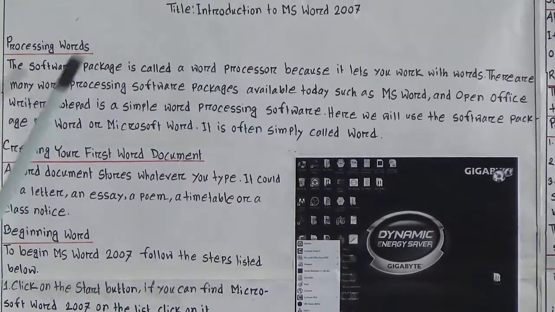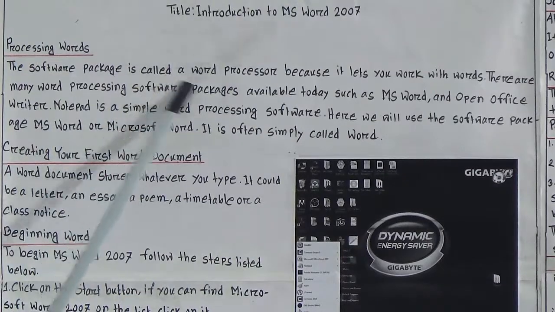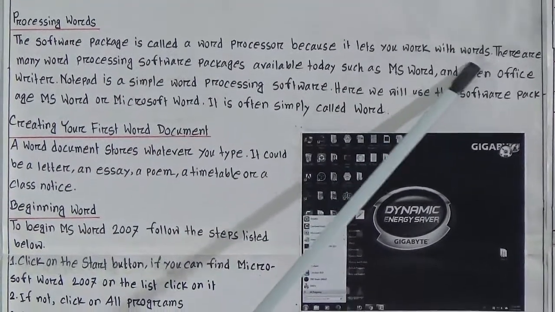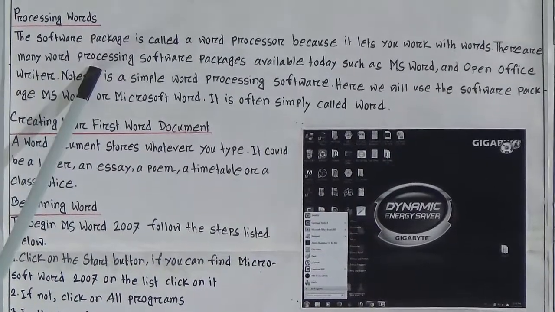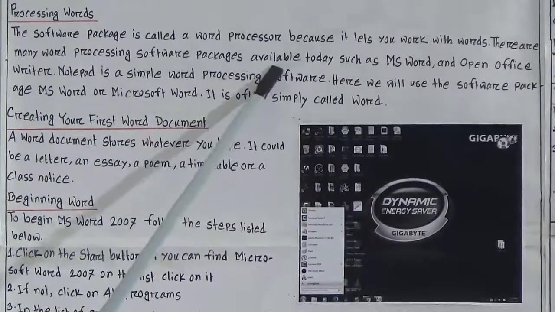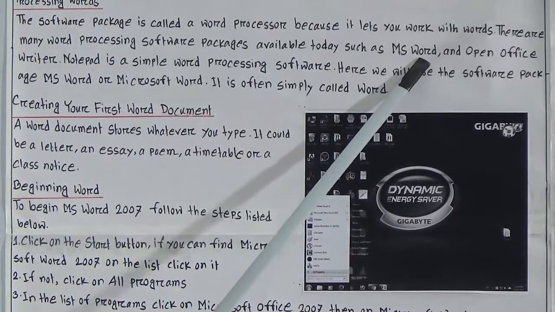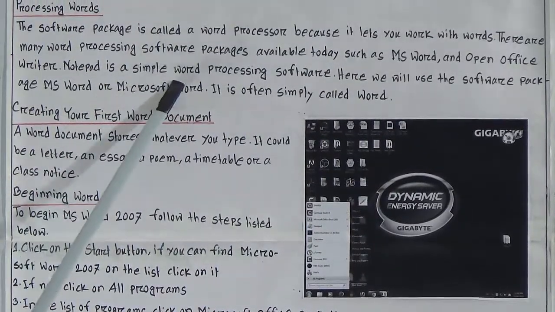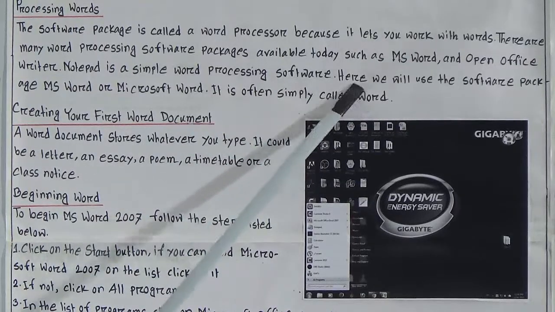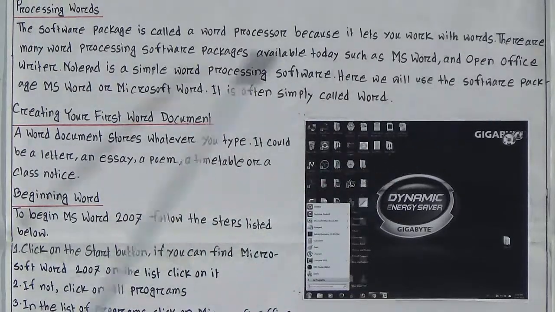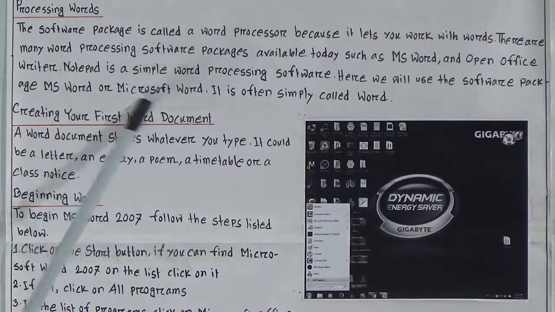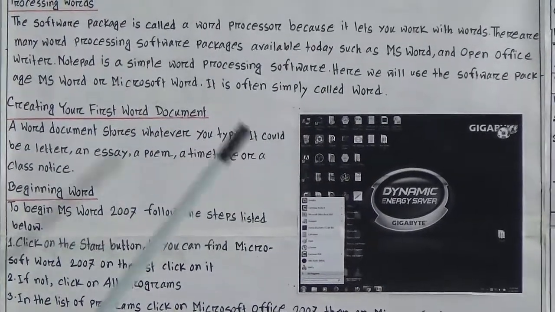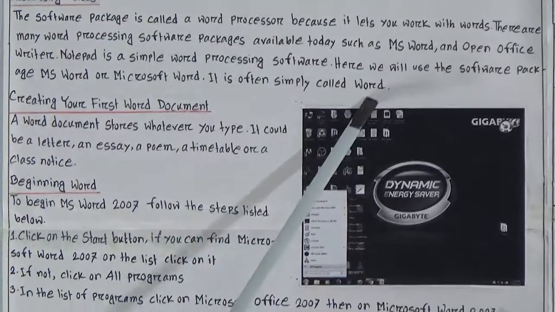Word processing. The software package is called a word processor because it lets you work with words. There are many word processing software available today such as MS Word and OpenOffice Writer. Notepad is a simple word processing software. Here we will use the software package MS Word or Microsoft Word. MS is the short form, the full form is Microsoft Word. It is often simply called Word.